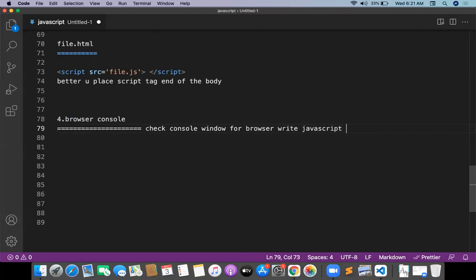Write JavaScript. You can search for this in the browser console. I will show how to open the browser console and all. And one more is the online editor. What can we do with the online editor?